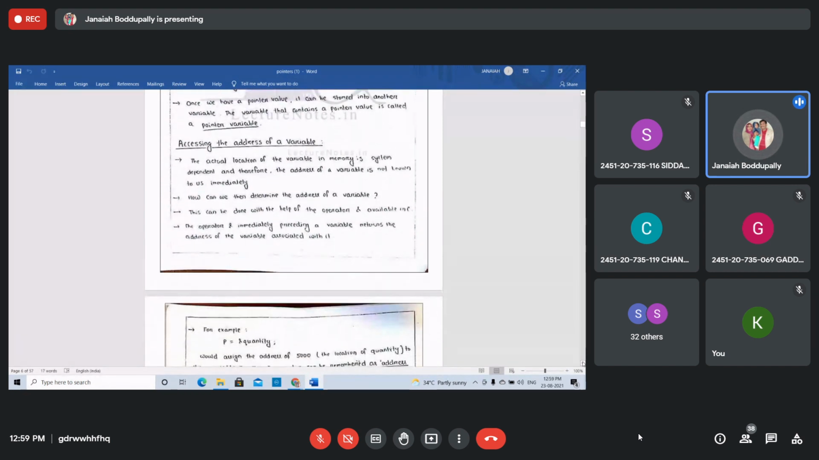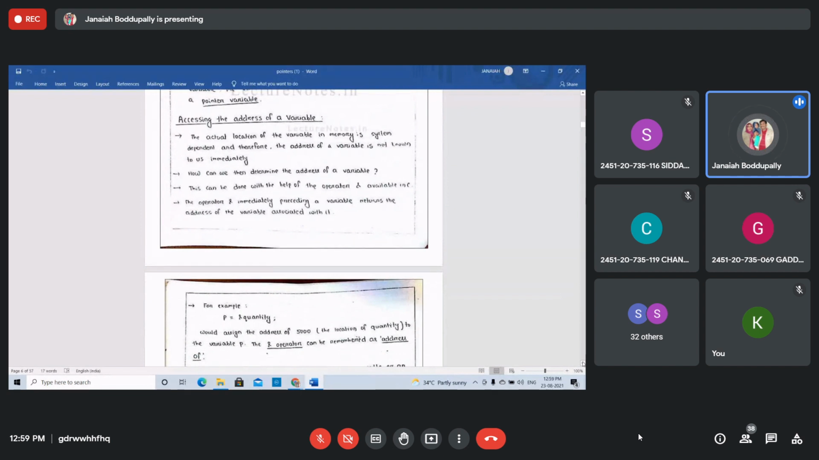Now, how to access the address of a variable? The actual location of the variable in memory is system dependent. The address of the variable is not known to us immediately. Where the variable is stored, the address location of the variable, we can't know immediately.